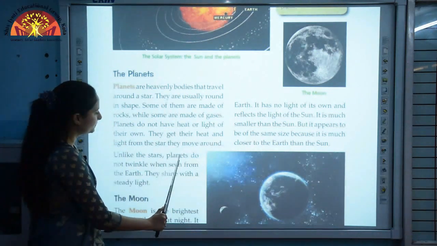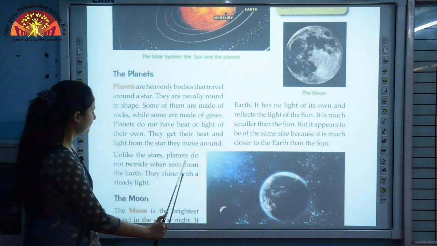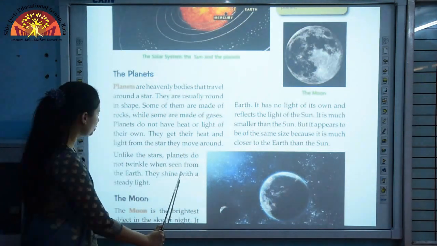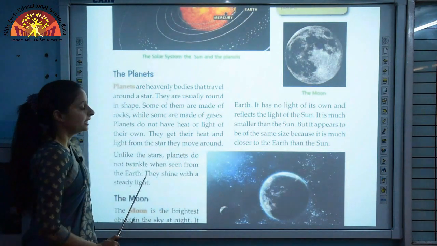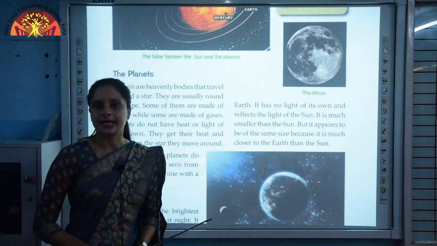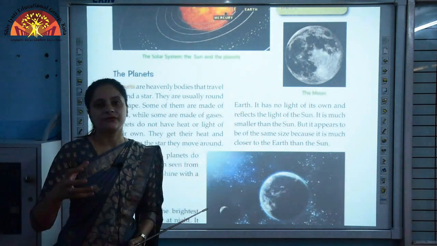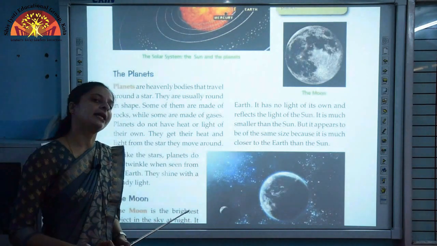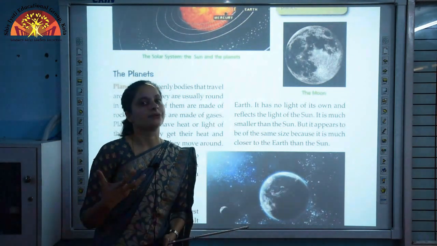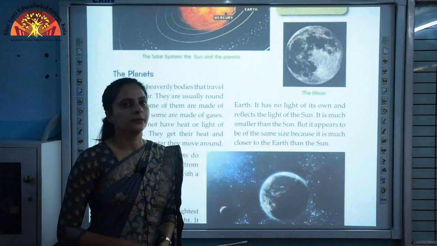Unlike the stars, planets do not twinkle when seen from the Earth. They shine with a steady light. Stars twinkle at night, but the planets do not twinkle. They shine with a very steady light, which is reflected from the light they receive from the star they move around.